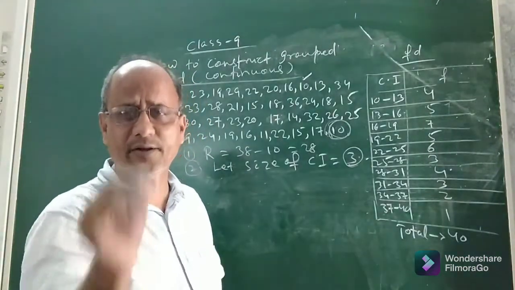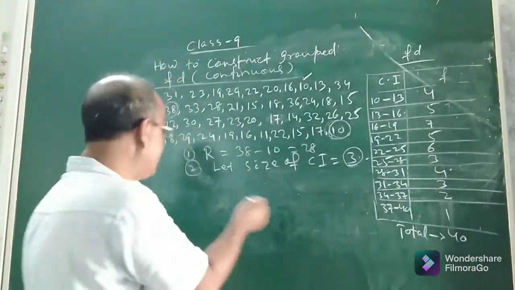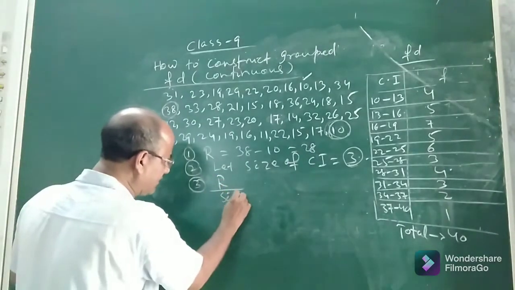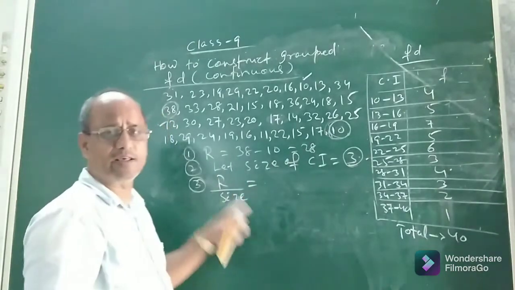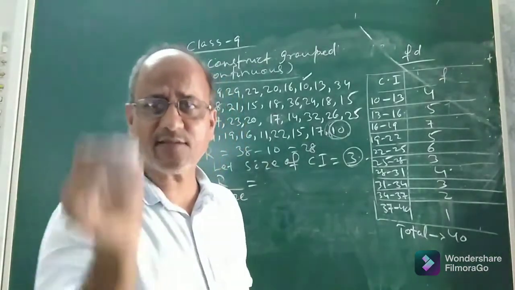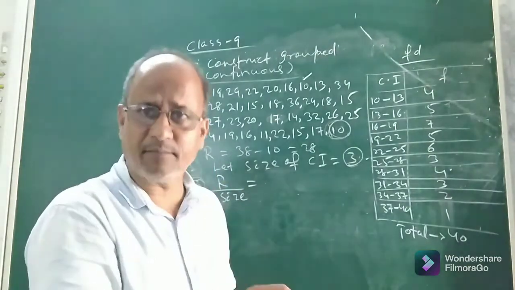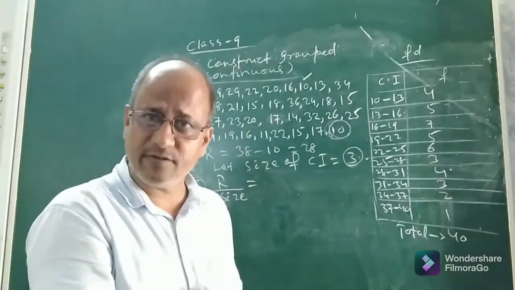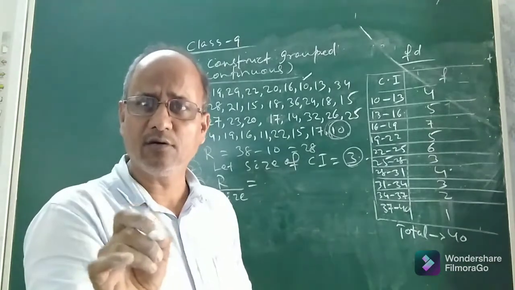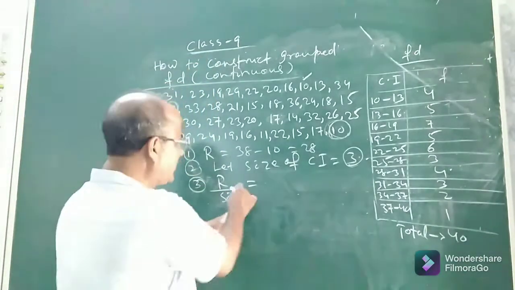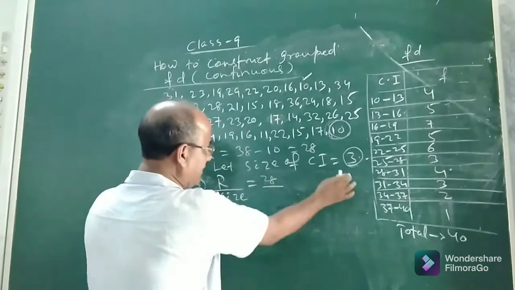So what will happen if we divide range by class size? It will give us the number of classes or class intervals. How many classes will come in the continuous frequency distribution can be obtained by dividing the range by the size or width. So here it is 28 divided by 3.